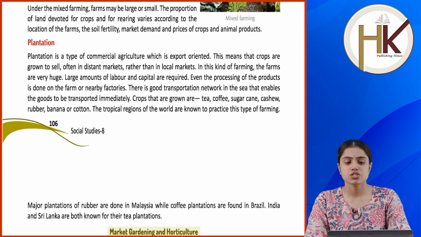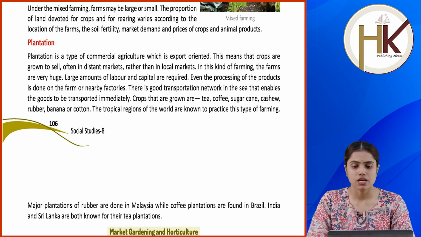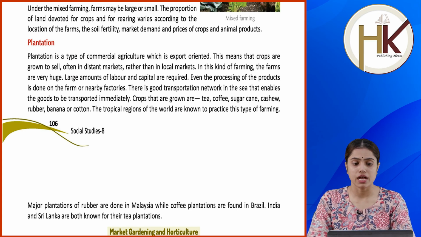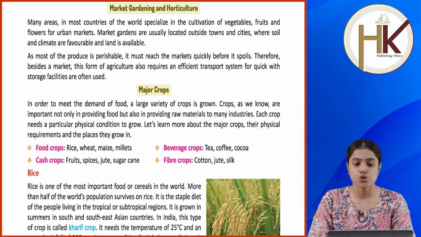Major plantations of rubber are done in Malaysia, while coffee plantations are found in Brazil. India and Sri Lanka are both known for their tea plantations. Market gardening and horticulture. Many areas in most countries of the world specialize in the cultivation of vegetables, fruits and flowers for urban markets. Market gardens are usually located outside towns and cities, where soil and climate are favorable and land is available.